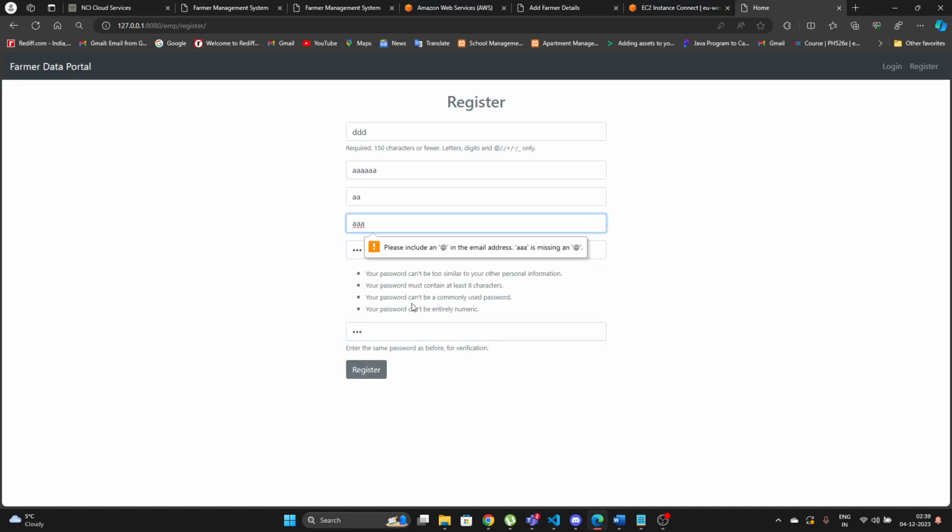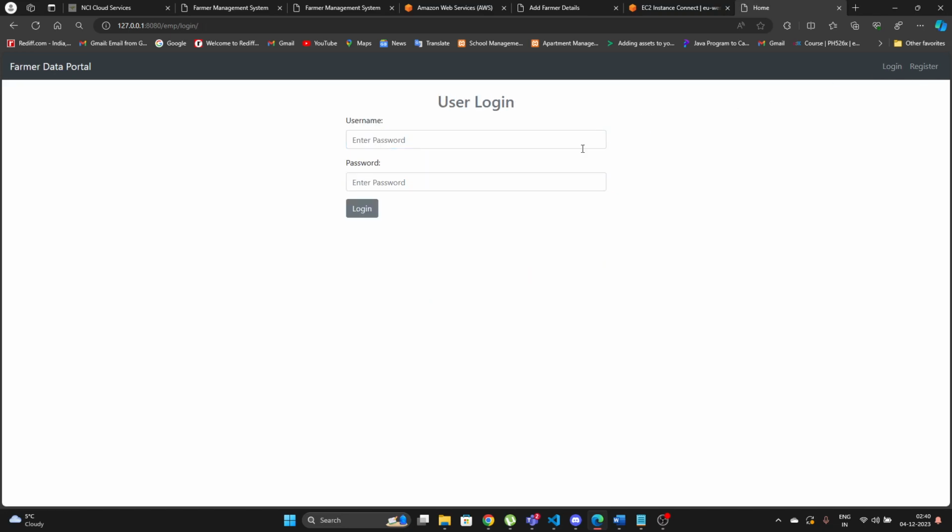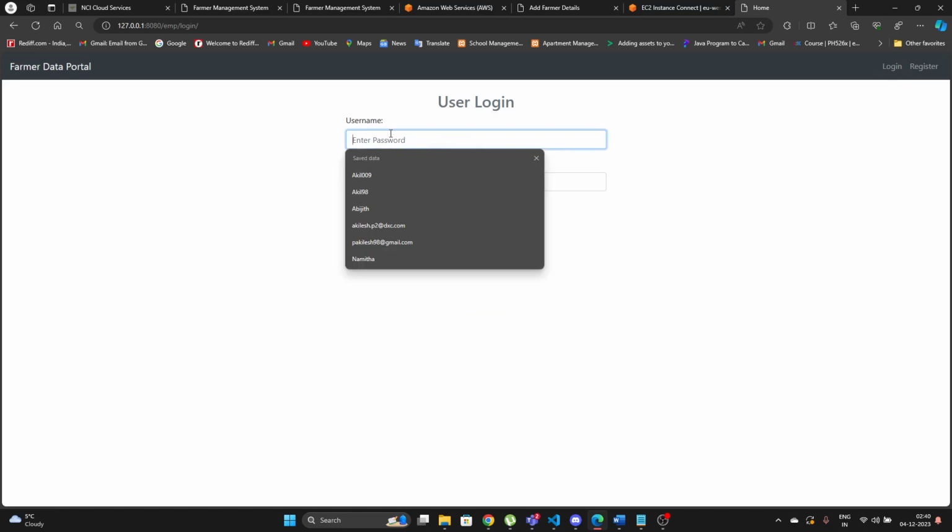So I will be popped up with different errors, like the validation showing that this is not the right one, this is wrong. An error will be popping up that I need to follow the criteria over here. So that is for the registration page. And let's go to the login page. In the login page, I'm sorry, there's a placeholder issue over here, but meanwhile, let me just show you.